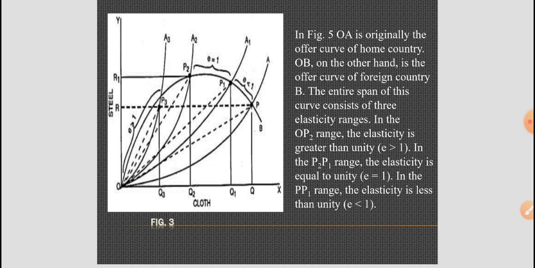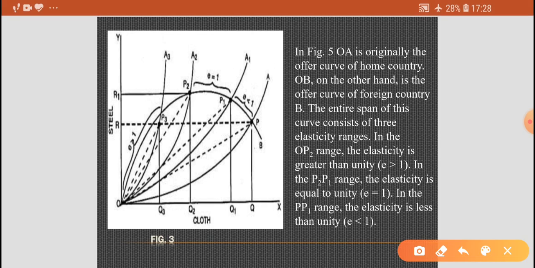In this figure, we can see that OA is originally the offer curve of the home country. This is OA. OB, on the other hand, is the offer curve of foreign country B. This is OB. The entire span of this curve consists of 3 elasticity ranges.